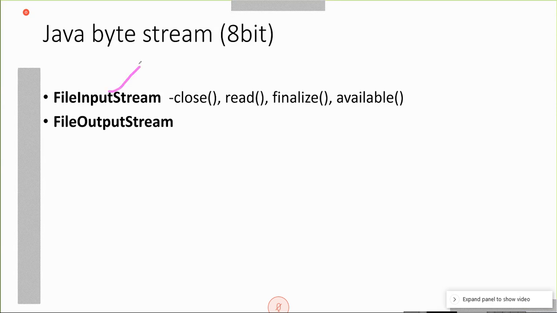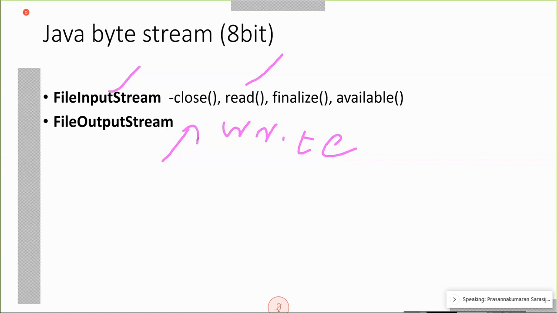As this is input, we have the read function there. In the case of output stream, the corresponding function is write. Here also in file output stream, close is there, finalize is there, available is there. So a class definition itself means a definition of a number of methods, functions, and also some constructors associated with that.